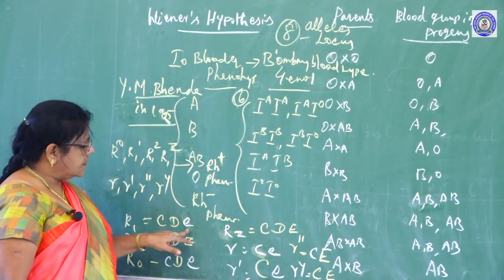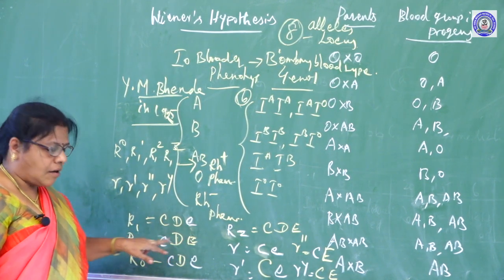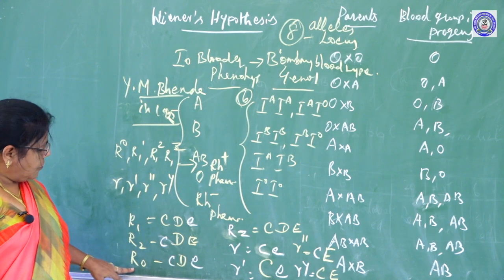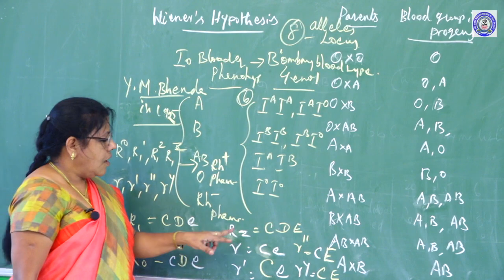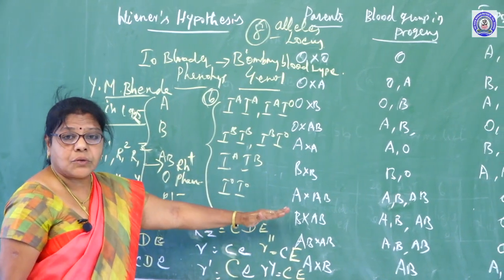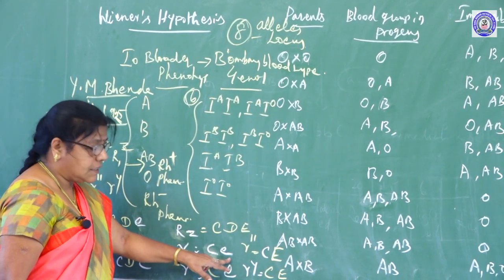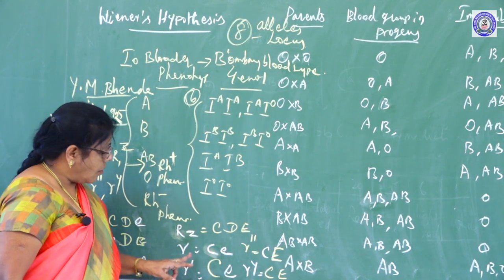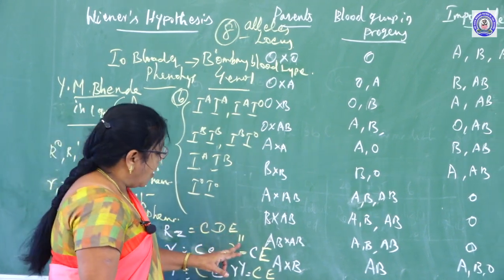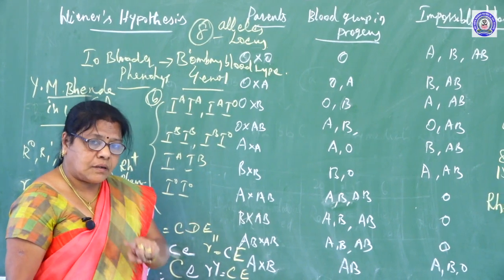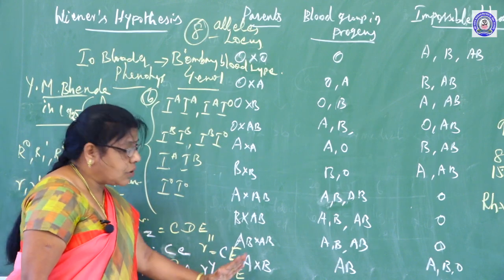Blood group contains three types of alleles. R2 blood group contains these types of alleles, all are dominant alleles. R0 group contains 2 alleles that are dominant and 1 allele that is recessive. RZ, 3 alleles are also dominant. In recessive condition, R alleles have only 2 alleles. R1, that means R prime, contains 1 dominant allele and 1 recessive allele. R double prime contains 1 recessive allele and 1 dominant allele. But RY contains both dominant alleles.